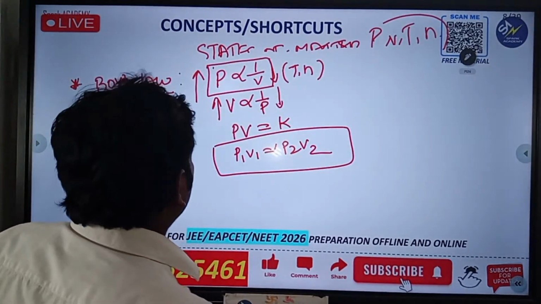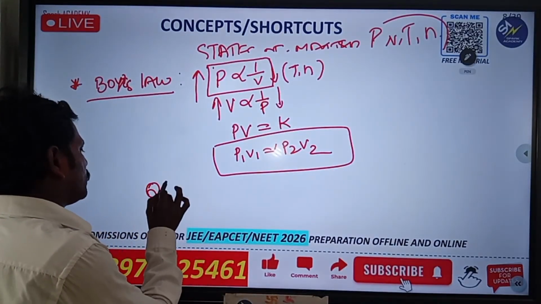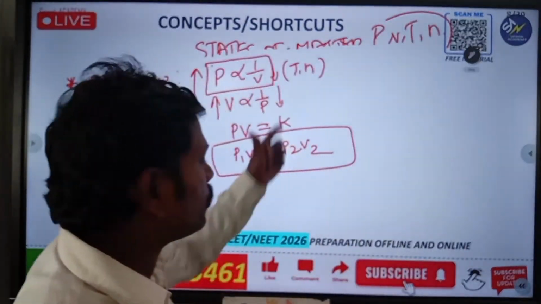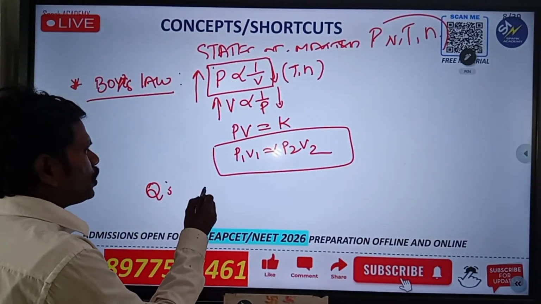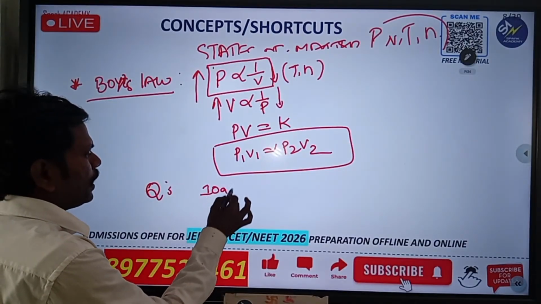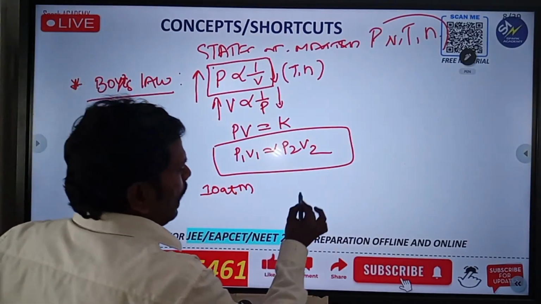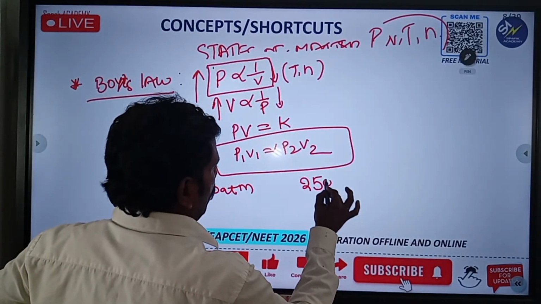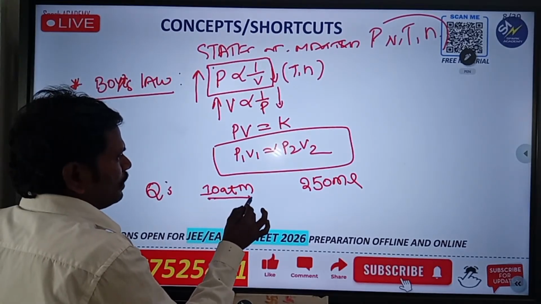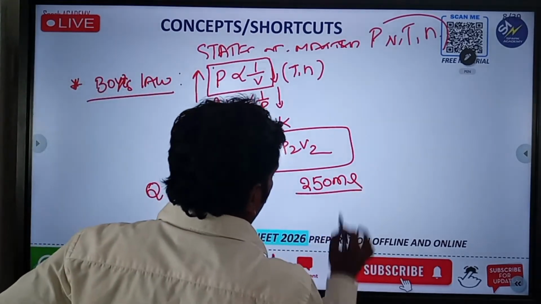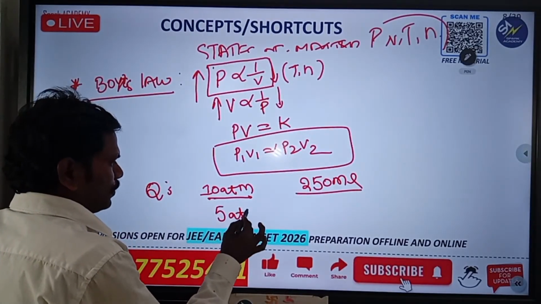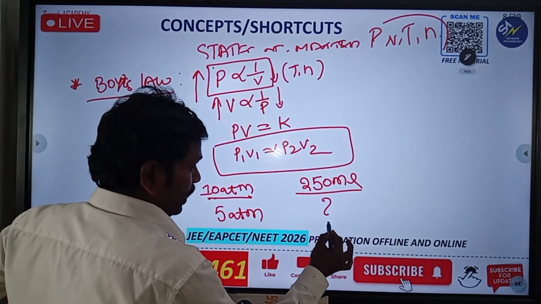So, for example, they are asking this question. At constant temperature and equal moles, how are the problems given? Starting pressure is 10 atmosphere, and the volume is 250 ml. At the starting stage, 10 atmosphere, the gas volume is 250 ml. If I decrease this to 5 atmosphere, what is the value they will ask?